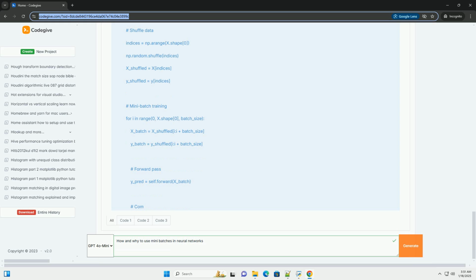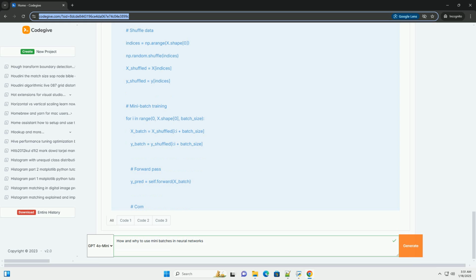5. Training loop. In the training loop, we shuffle the dataset and create mini-batches. For each mini-batch, we perform a forward pass, compute the loss, and perform a backward pass to update the weights. Conclusion. Mini-batch gradient descent is a powerful technique that can significantly enhance the training of neural networks.